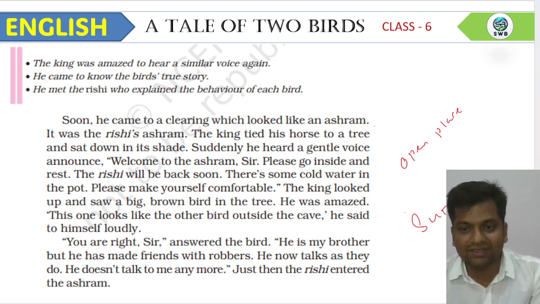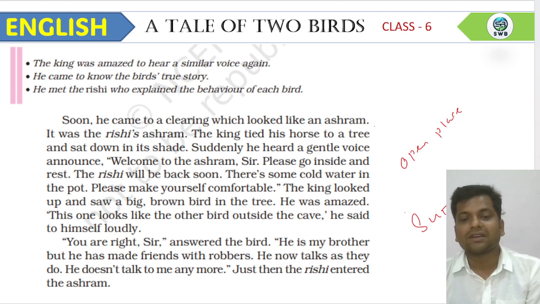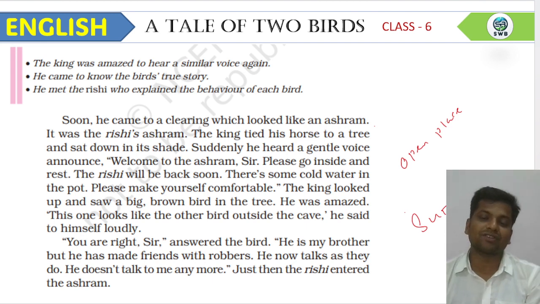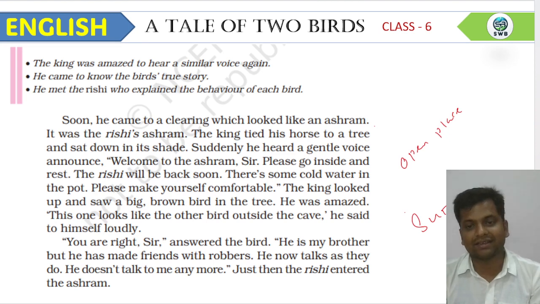And just then the rishi entered the ashram, when the bird and the king were both talking, just sharing their ideas at the time. The Rishi came to the ashram.